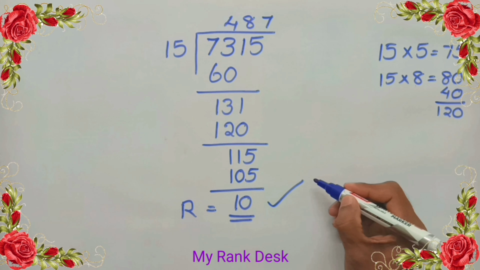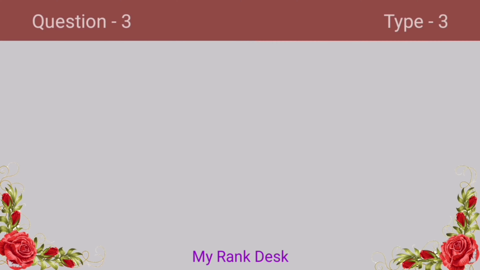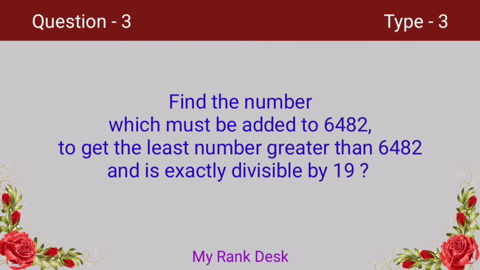Answer 10. Next question. Find the number which must be added to 6482 to get the least number greater than 6482 and is exactly divisible by 19.